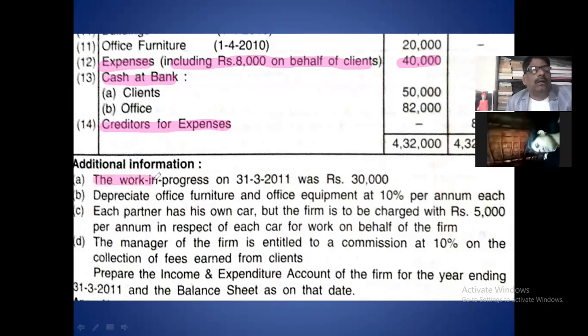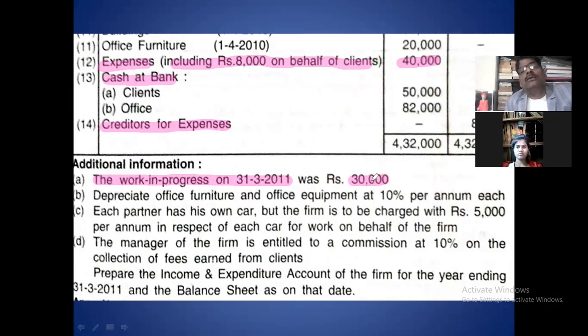Next adjustment, work in progress. Work in progress on 31st March 2011, 30,000. This is the closing work in progress. Closing work in progress is nothing but closing stock. So this closing work in progress, first you take in the income and expenditure account credit side. Opening work in progress, debit side. This closing work in progress, credit side, you enter. And the same goes to the balance sheet.